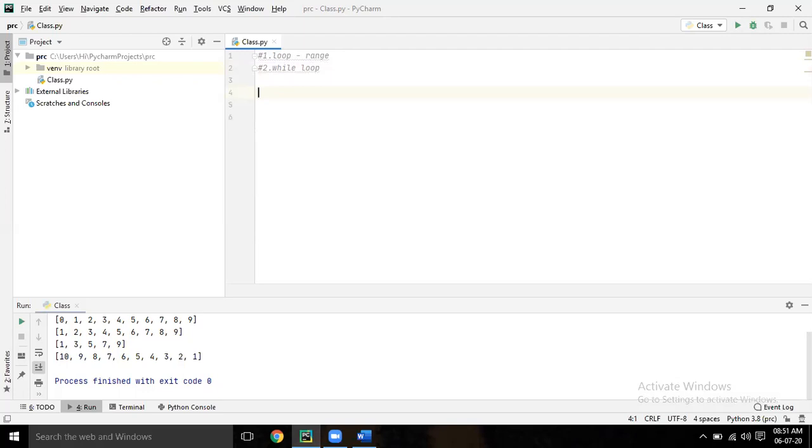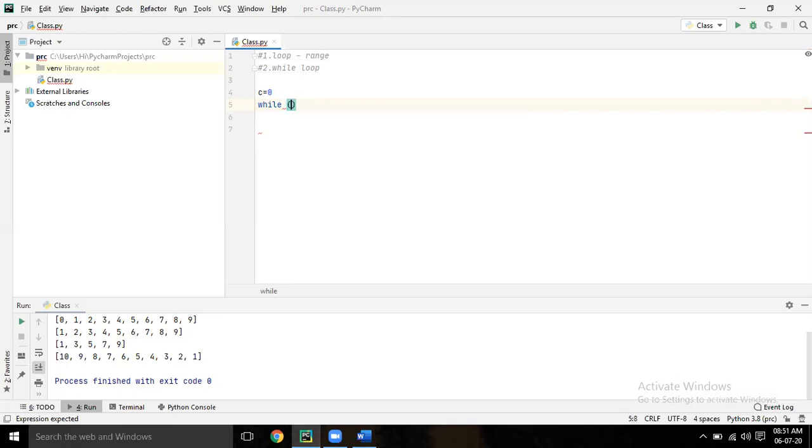Write C equal to 0. Enter. While C is smaller than 9 within bracket.